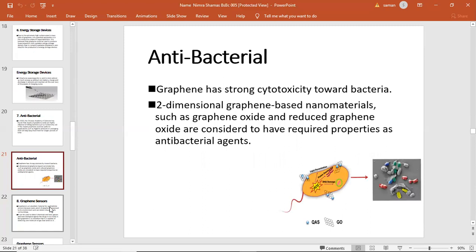Antibacterial. Graphene has a strong cytotoxicity toward bacteria, and two-dimensional graphene-based nanomaterials such as graphene oxide and reduced graphene oxide have the required properties as a graphene antibacterial agent. It is antibacterial. It protects us from harmful bacteria. Next slide.